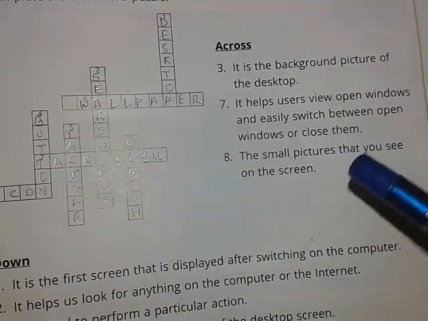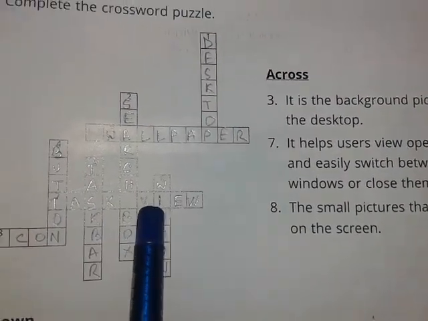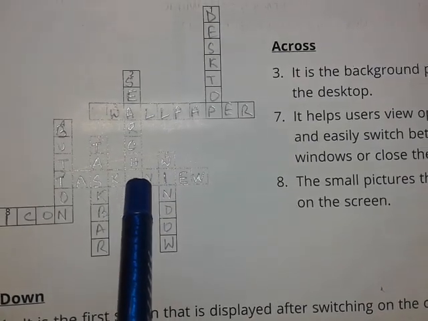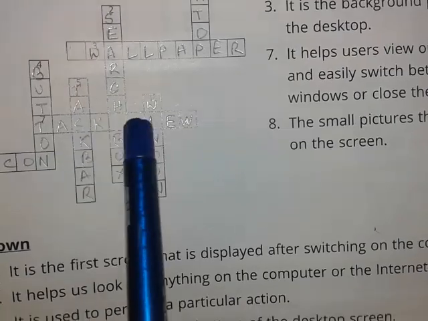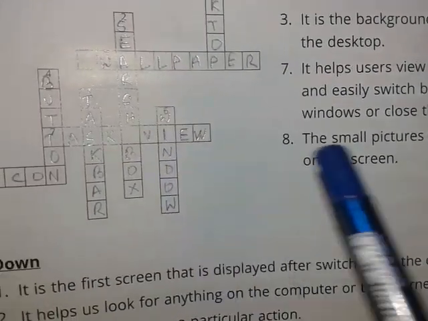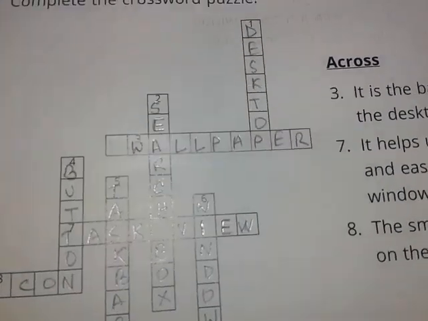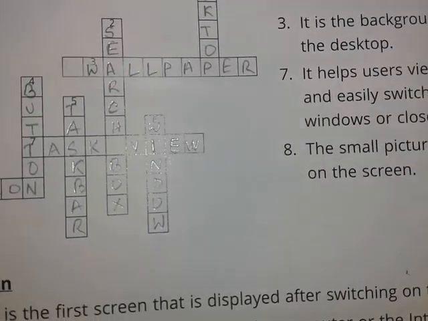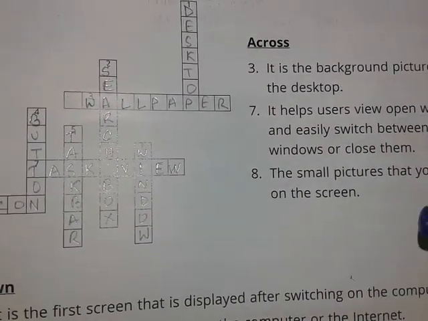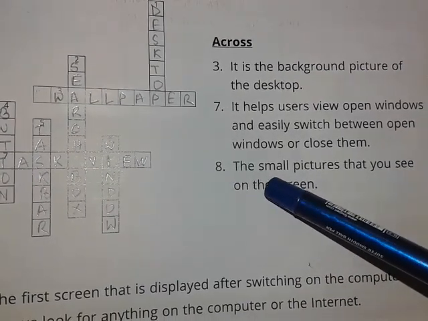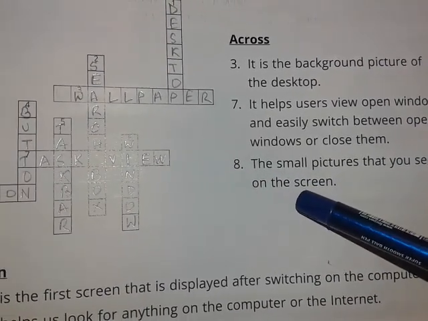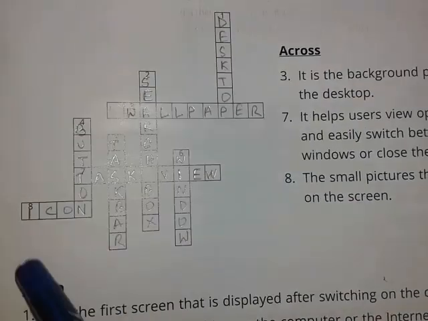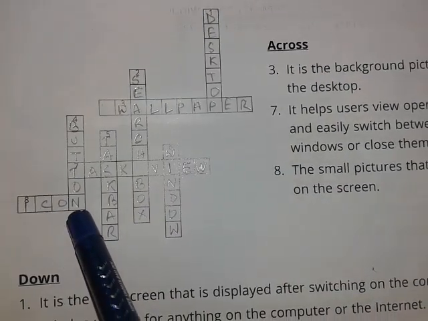Okay. Number 7, it helps users view open windows and easily switch between open windows to close them. So number 7 will be this one, task view. The box in the middle will be left blank: T-A-S-K, task, V-I-E-W, view. The flashlight is reflecting the writing because it is written in pencil. Number 8, the small pictures that you see on the screen are called icons. So number 8 is written here, icon.